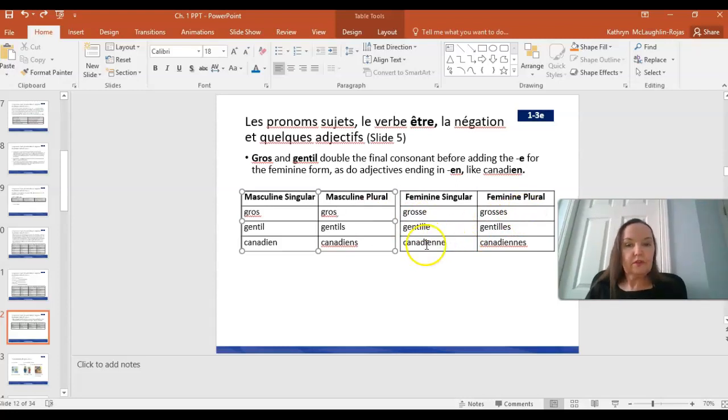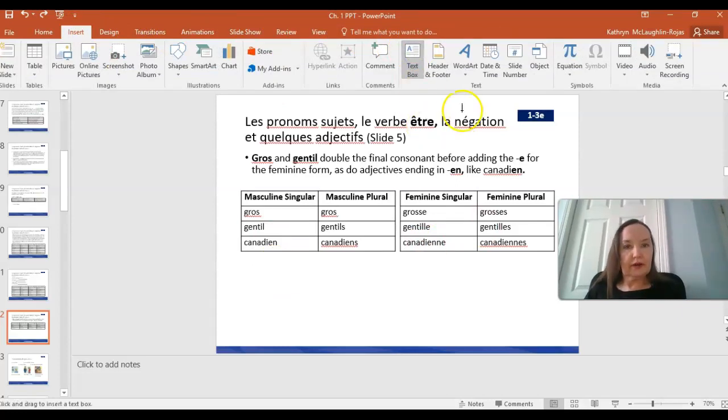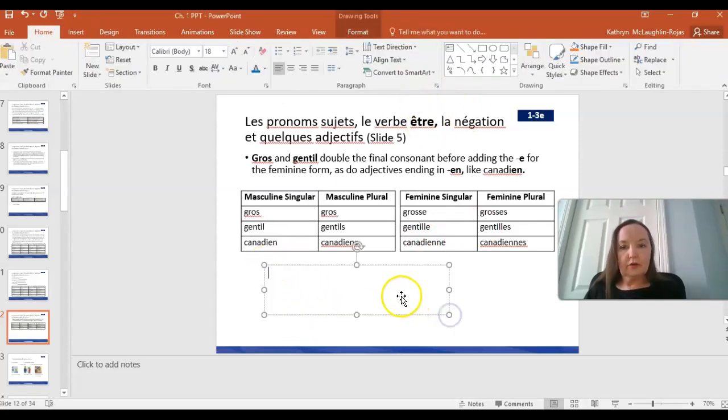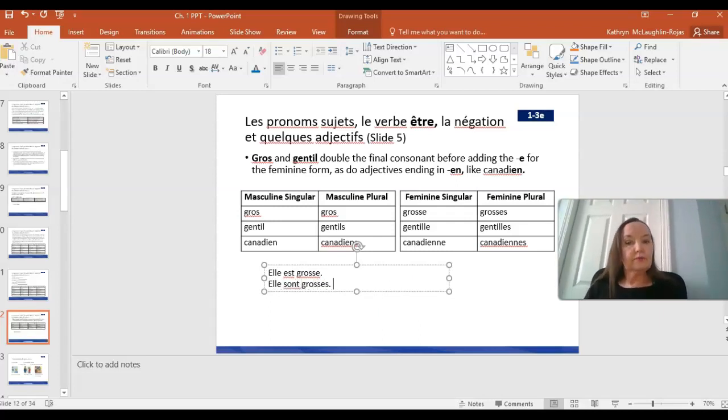Okay, feminine singular here would be grosse, and feminine plural grosses with the S on the end is pronounced in the same way. So I would say something like, just to insert a text box here, elle est grosse, or elles sont grosses. So all I'm doing is just adding an S to the end of that. Oh, I meant to put an S over here too. That's important. Okay, so elle est grosse, she is, or elles sont grosses, they are. But the spelling changes, but the pronunciation does not change.